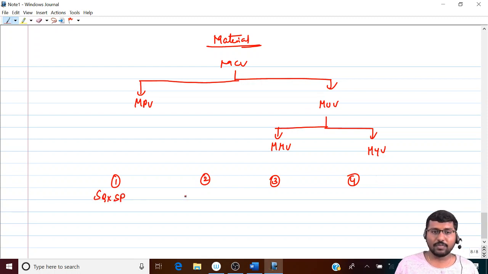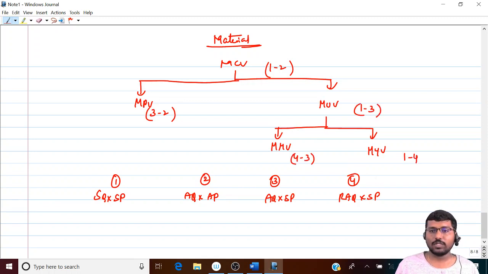SQ into SP is the first one, AQ into AP, AQ into SP, RAQ into SP. So here the formulas are going to be 1 minus 2, 3 minus 2, 1 minus 3, 4 minus 3, 1 minus 4. Now initially this may sound a little bit difficult because you have to learn them by heart. But don't worry, because labor also will have the same formula. Variable rates also will have the same formula. Fixed rates also will have the same formula. Sales also will have the same formula. So by the time you finish this chapter, you'll be repeating this formula 100 times. So thereby it will stay in your mind.